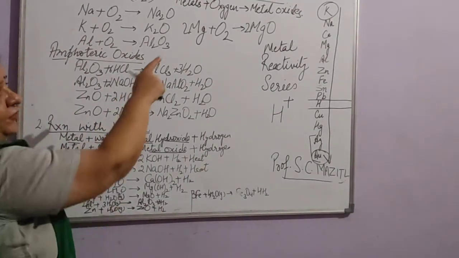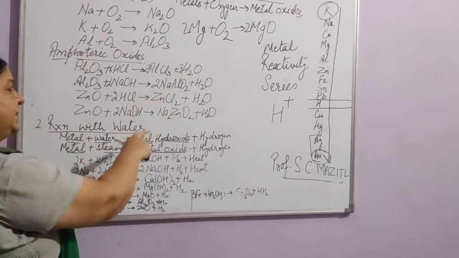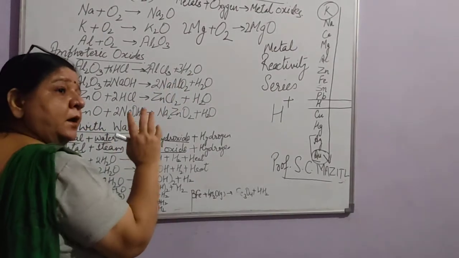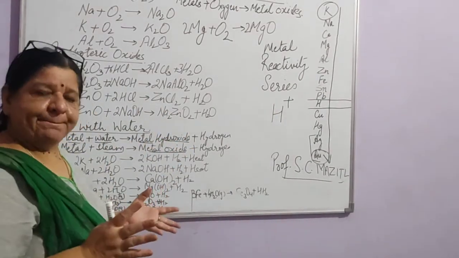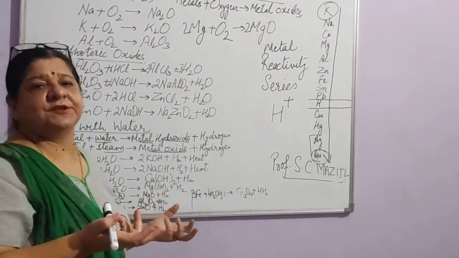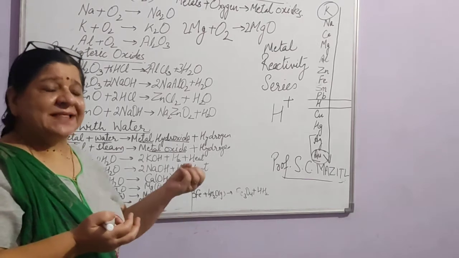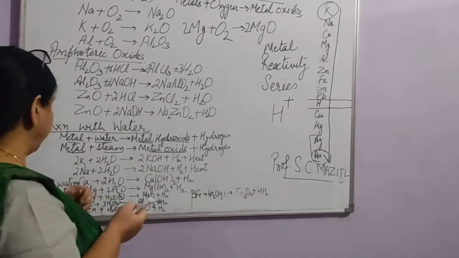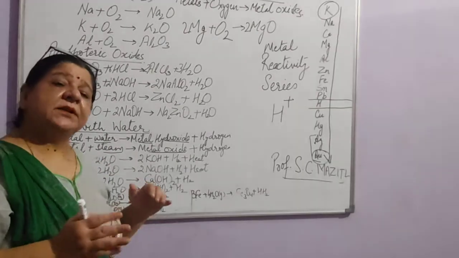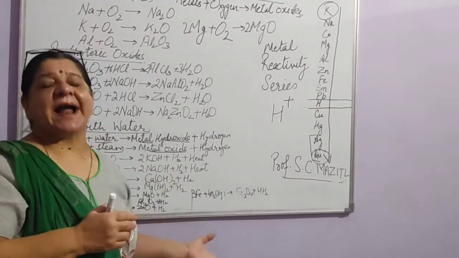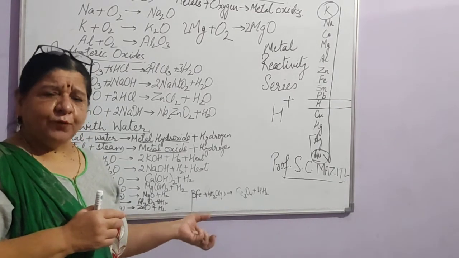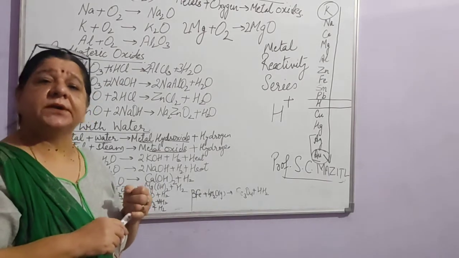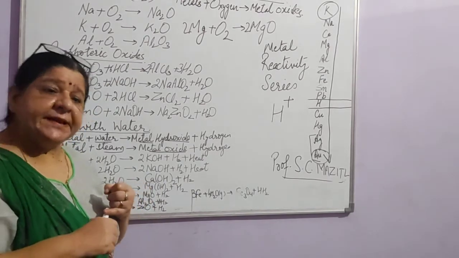Sodium and potassium, which are the most reactive metals, react with water even at room temperature. They react with the moisture which is present in the air and they can explode. That is why, as I told you, they are kept in kerosene oil. Then, all the metals do not show the same reactivity with water. Some react with hot water, some with cold water and some react with steam.